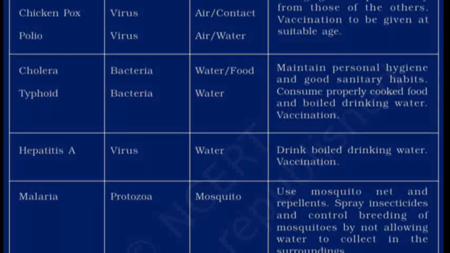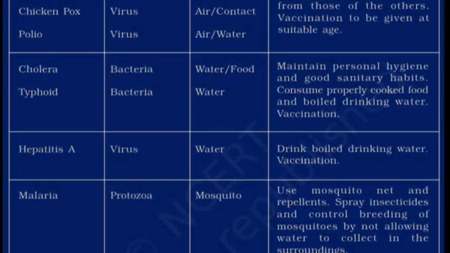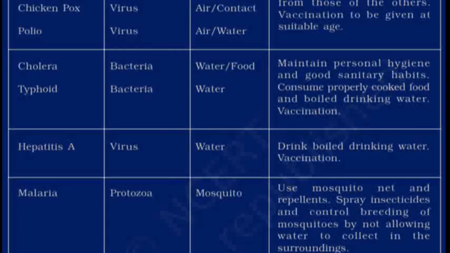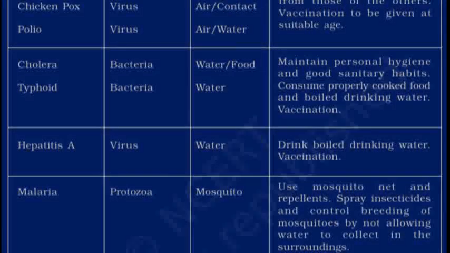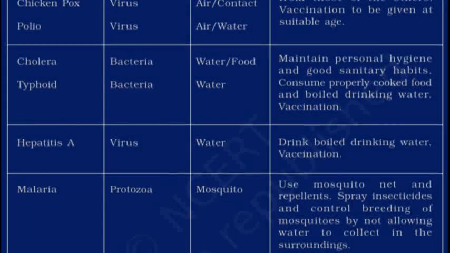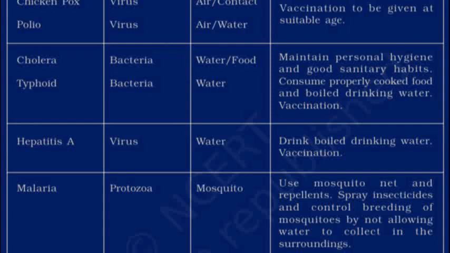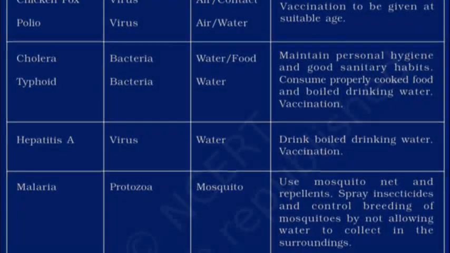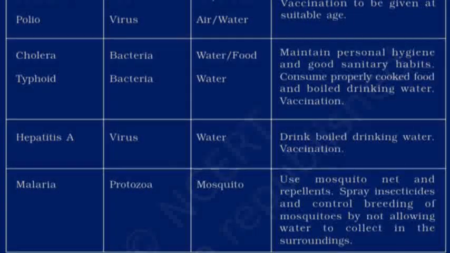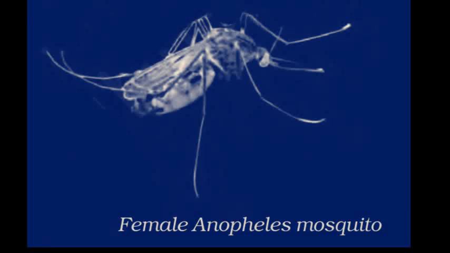Mosquito nets, we all have seen mosquito nets in and around our houses. Insecticides can help prevent this malaria because insecticides would kill the insect called mosquito. And also, if we allow the water to collect and stagnate, it becomes the breeding ground for mosquito. Therefore, it has to be disallowed by us so that mosquitoes don't breed and therefore they don't cause malaria. These are the diseases caused by microorganisms, also called pathogens. This is the picture of female Anopheles mosquito which spreads the disease called malaria. It is the carrier of the disease and it carries the microorganism called protozoa and therefore spread of malaria.